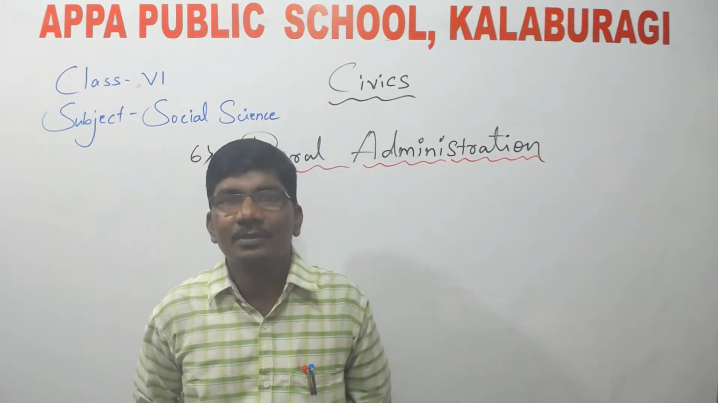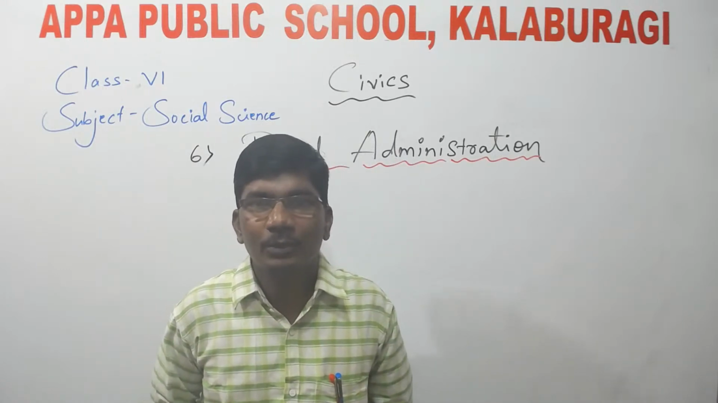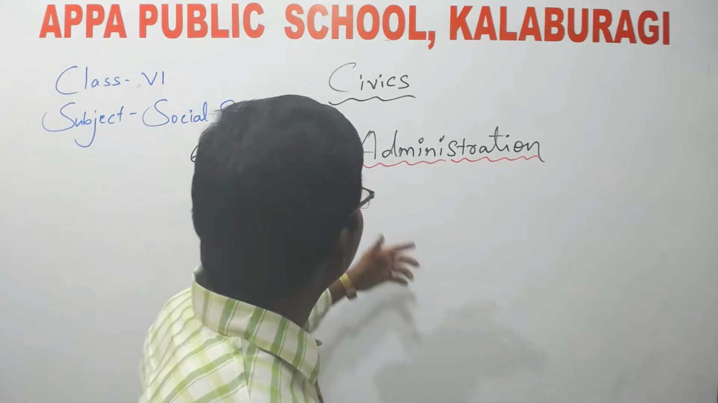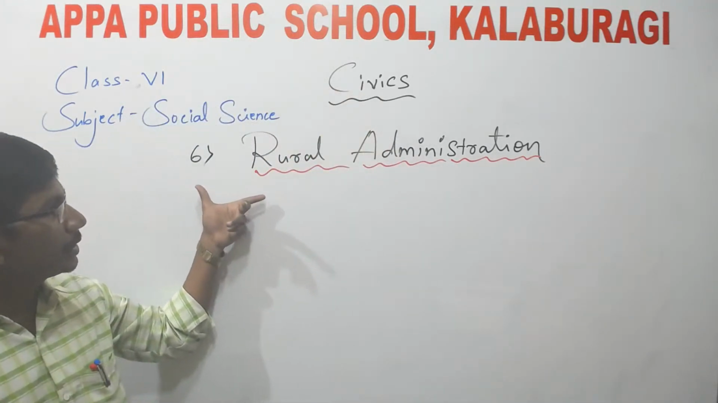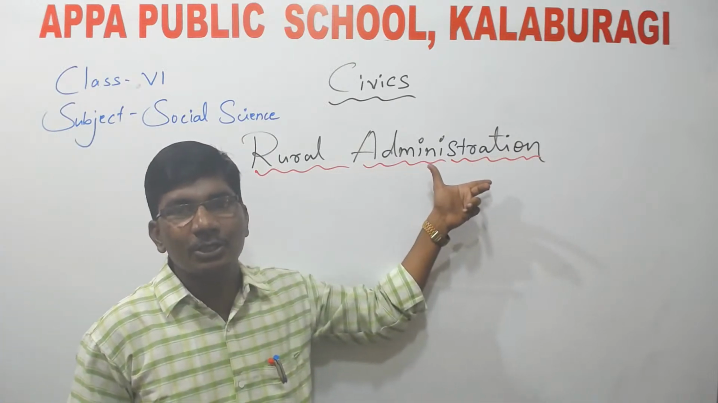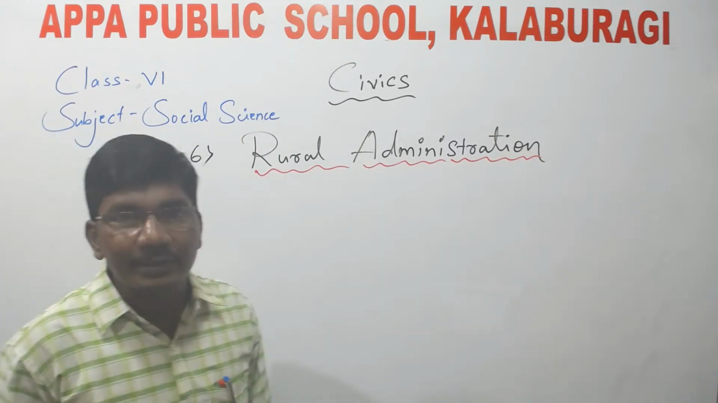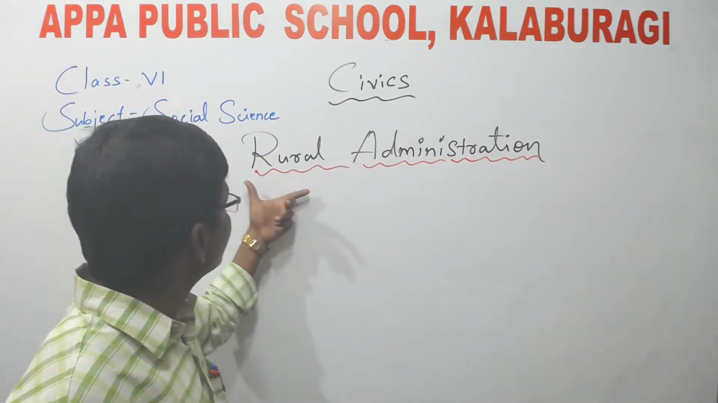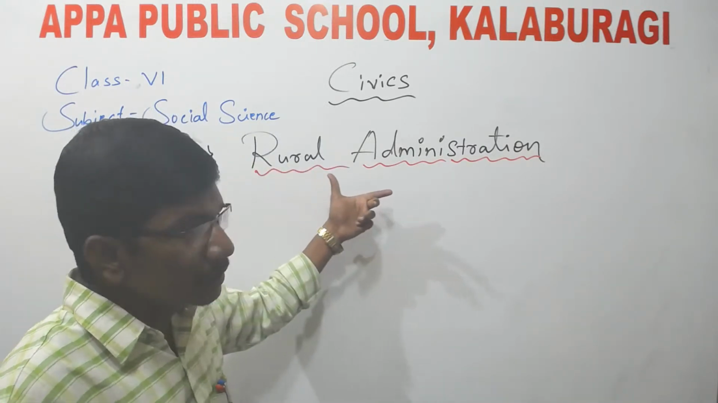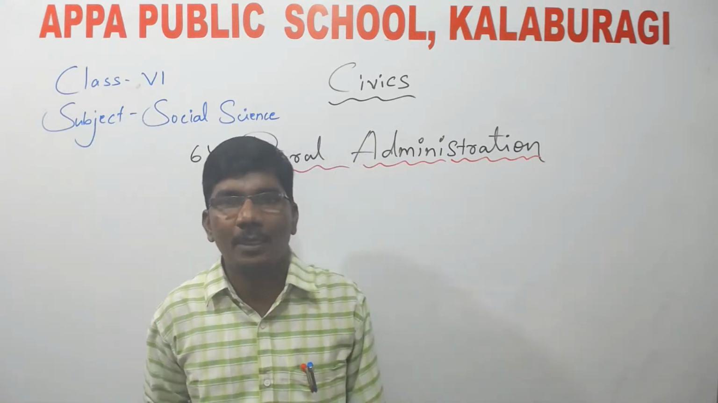Dear students, today I am here with a new chapter which belongs to the civics part, that is chapter number 6, rural administration. Dear students, already in civics we have completed 5 chapters. So this is the 6th one. What is that? Rural administration.